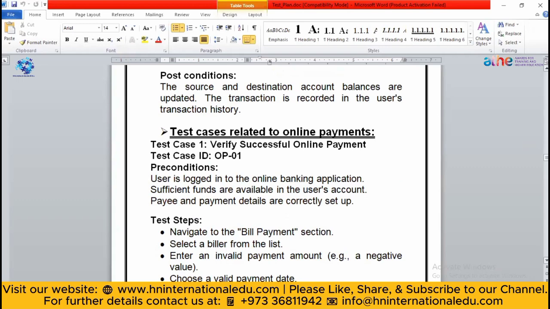In an online banking application, you have to verify the payment has been done successfully. Now what will be the test case? For the payment, the user has to be logged into the banking application. So your precondition means what are the conditions that the user has to follow. Let's suppose you are a user and you want to transfer some money. For transferring the money, first you have to log into that application. So that is the precondition, just like the prerequisites that you have to follow before doing something. For transferring something, you have to log in first.